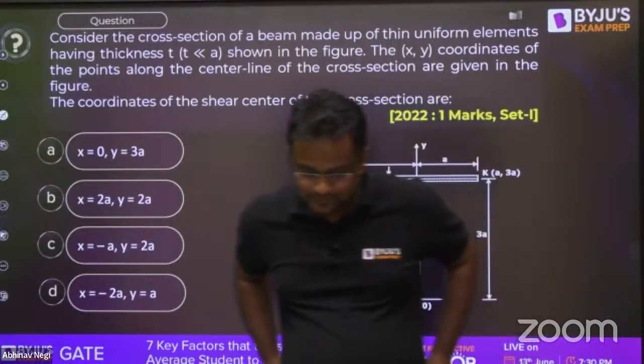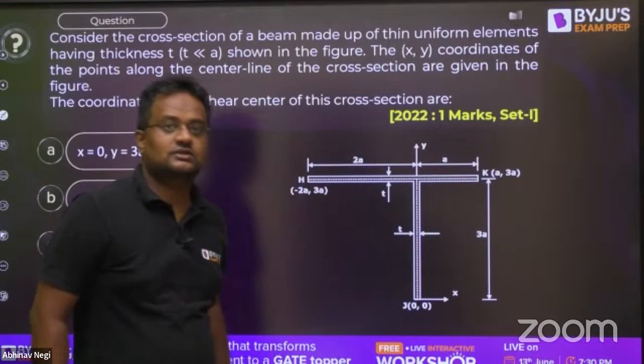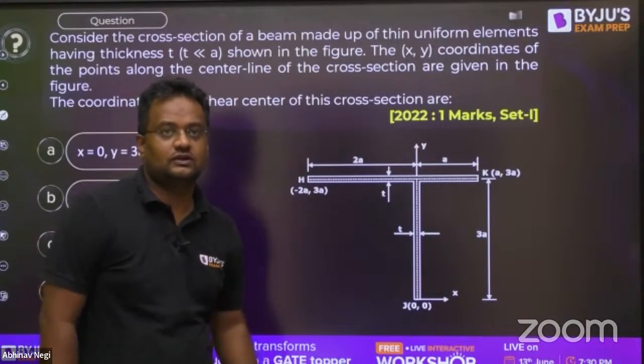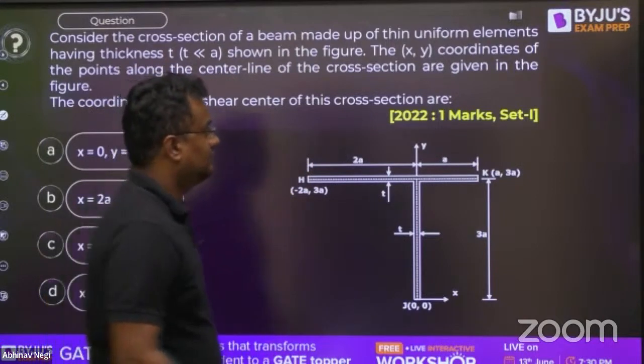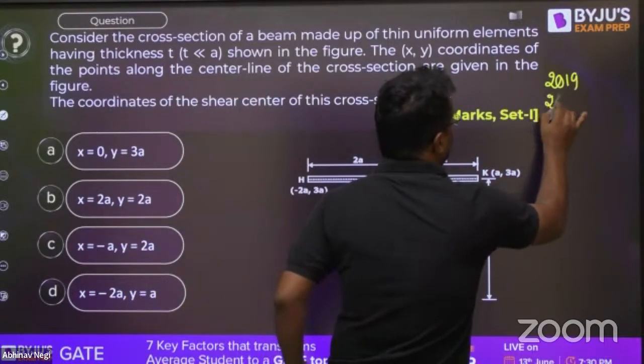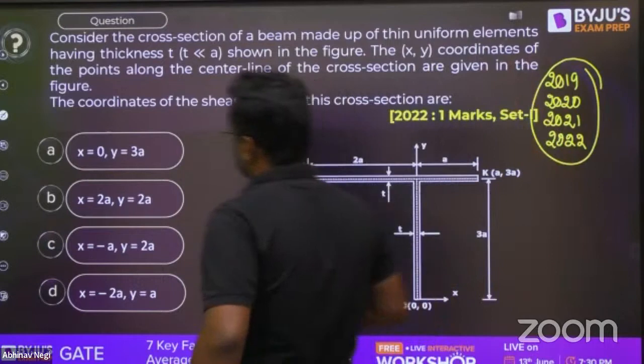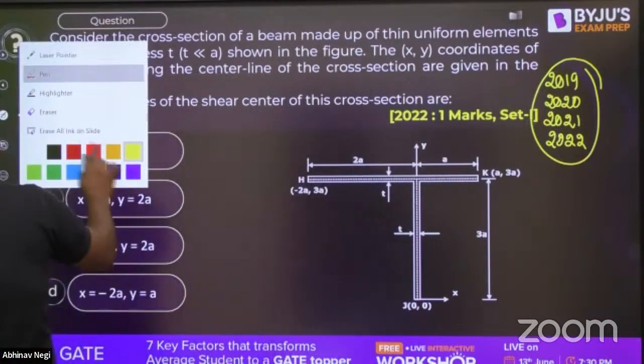Okay sir. So guys, now let's go for 2022. We have covered 2019, 2020, 2021 and 2022, the fourth one, is going. So let's begin.